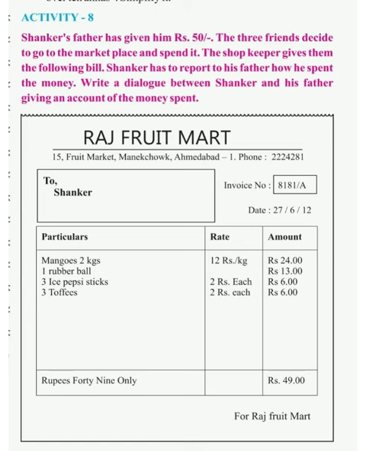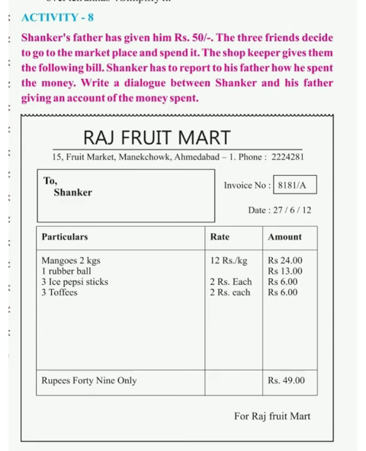We can see the bill here. The shop name is written, Raj Fruit Mart. The address, phone number, bill number, and date are written in the bill. You can see the name Sankar is given and which things he has bought. What is the price? We can see he has bought mangoes, 2 kgs, 12 rupees per kg, and 2 kgs means 24 rupees.